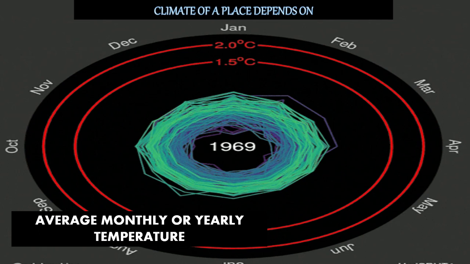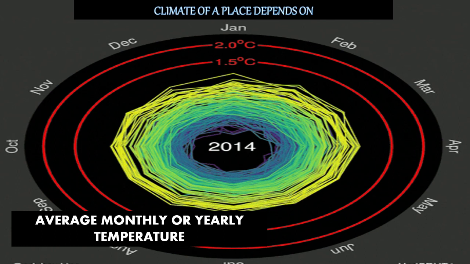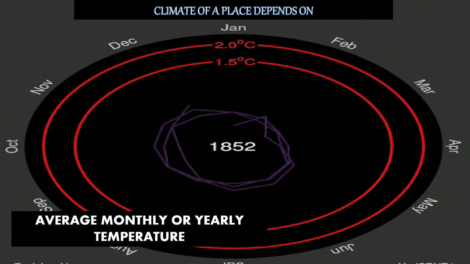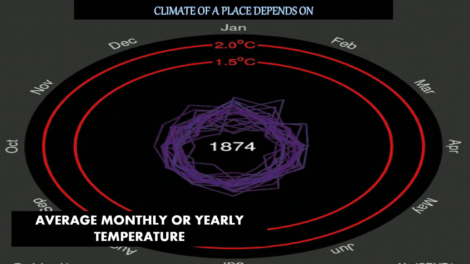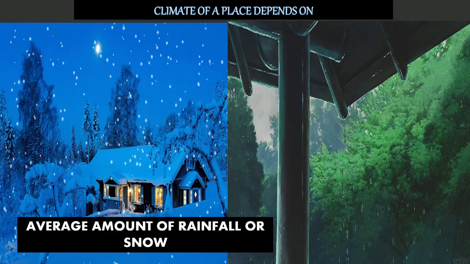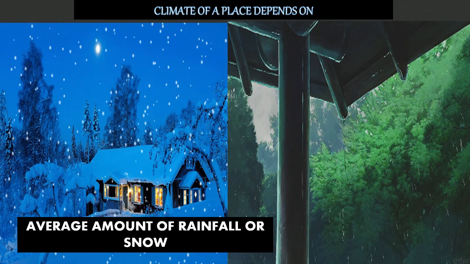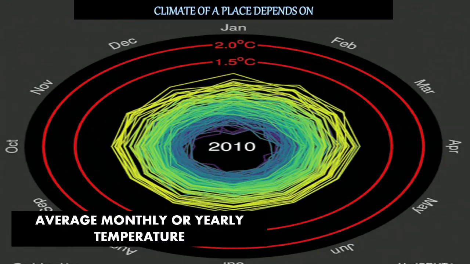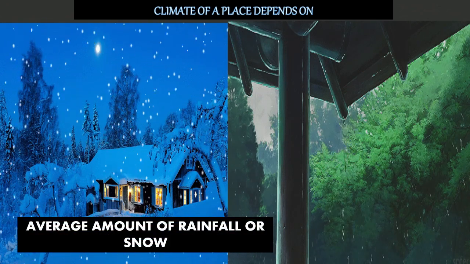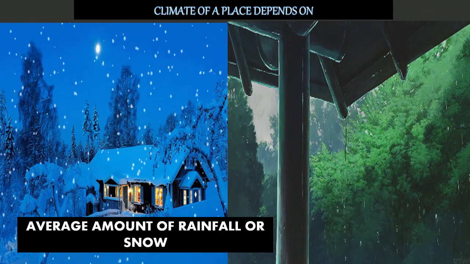This means that whether most of the time in the year it is hot, or it is cold, or it is rainy, and on the basis of this we can easily identify the climate of that particular place. The climate of a place also depends on the average amount of rainfall or snowfall received at that place. On the basis of this, let us know about the factors that affect the climate of a place.